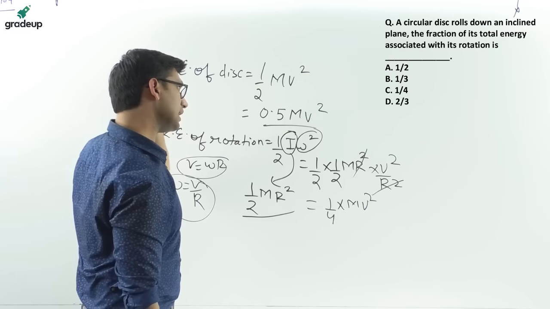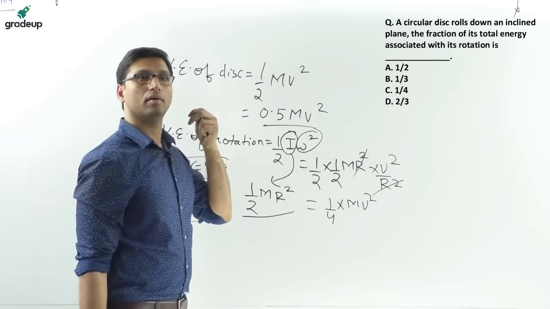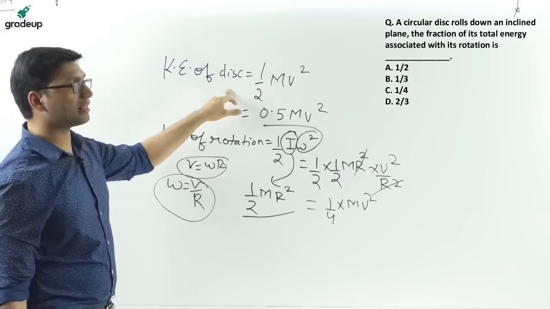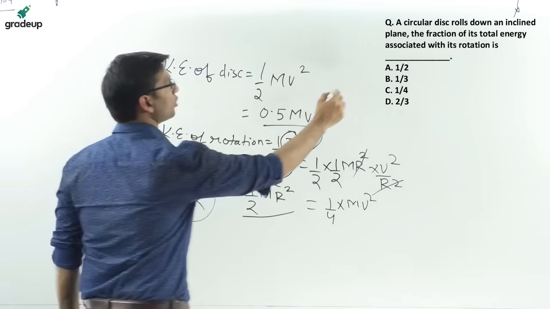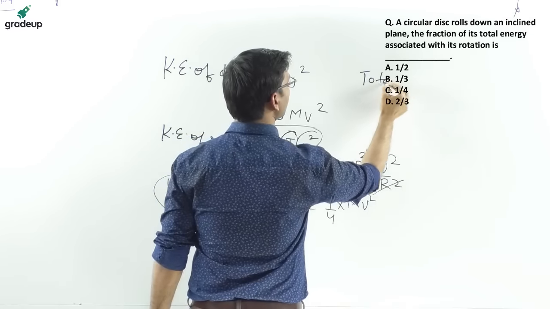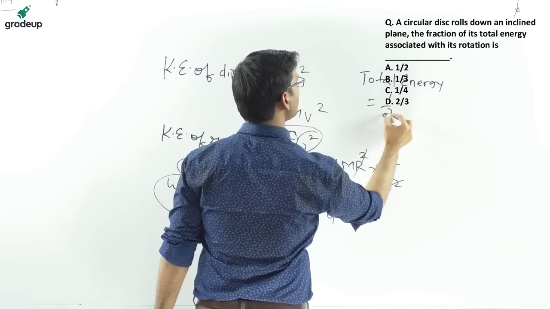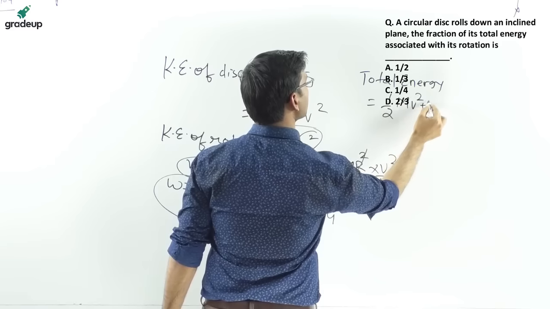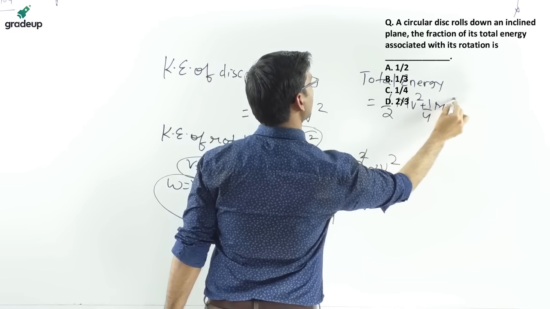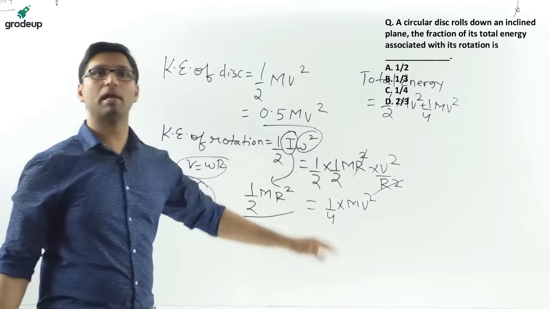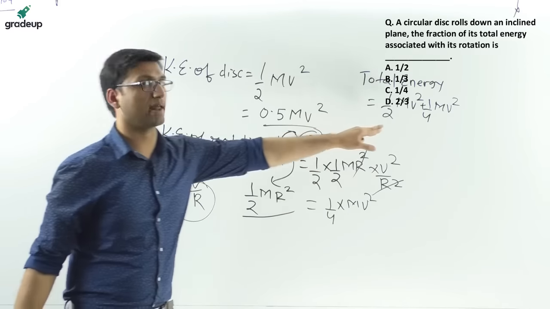Now you can easily find from this the total energy. Total energy will be equal to half mv square plus 1 by 4 mv square, and the rotational energy will be equal to 1 by 4 mv square.